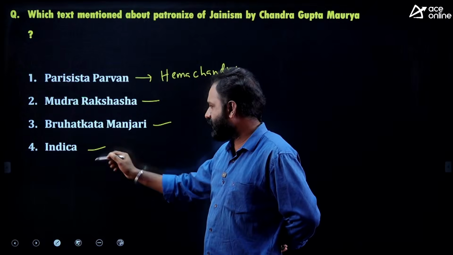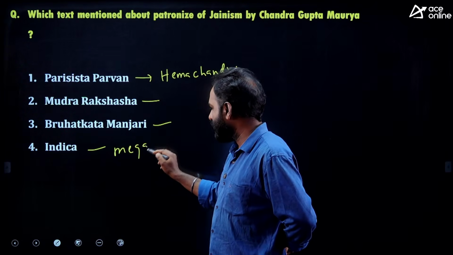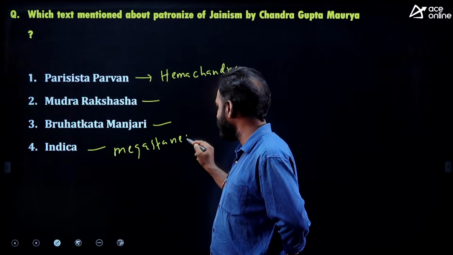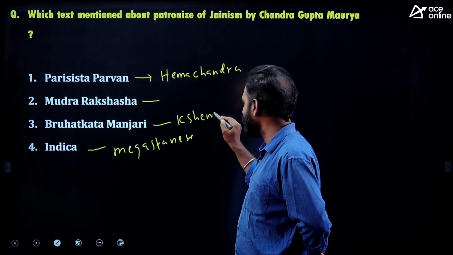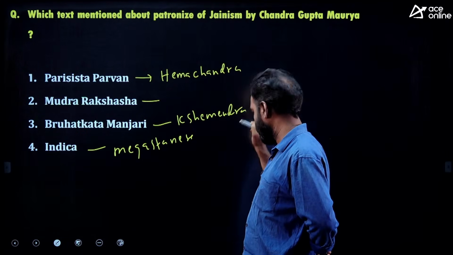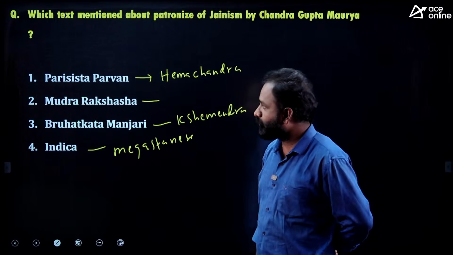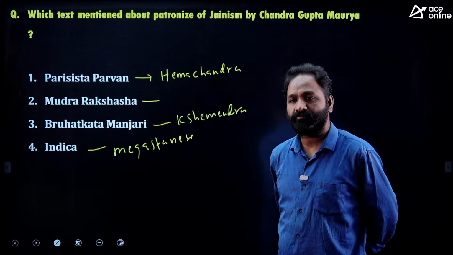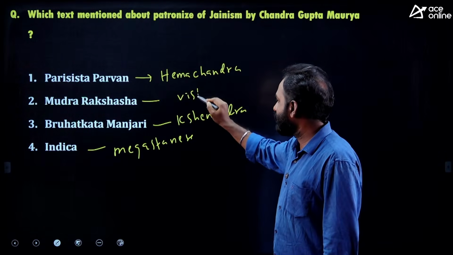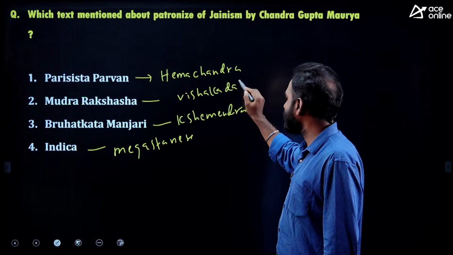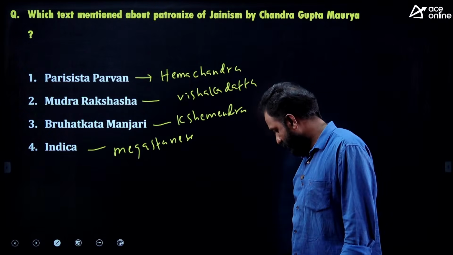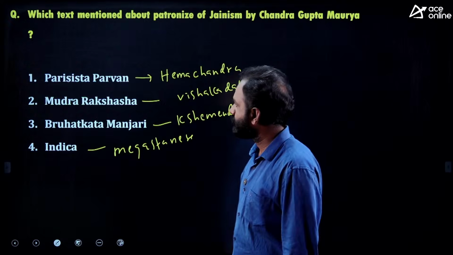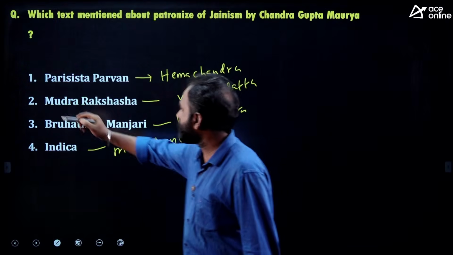Very easy, right? Indica, written by Megasthenes. What about Bruhatkatha Manjari, written by whom? Kshemendra, right? Bruhatkatha Manjari, written by Kshemendra. What about Mudra Rakshasa? Vishakadatta. Vishakadatta composed Mudra Rakshasa. Yes. Next. The next answer is Parishishta Parvan.